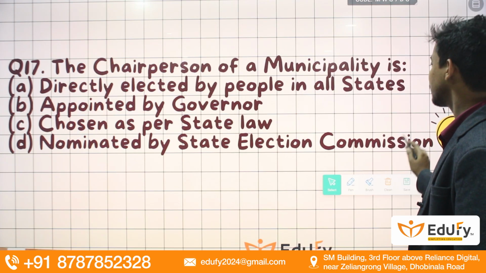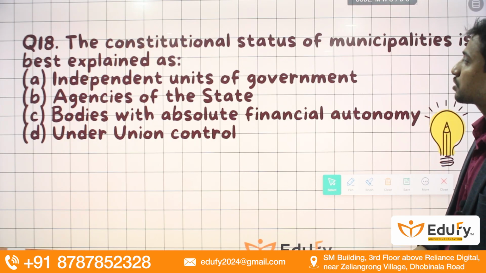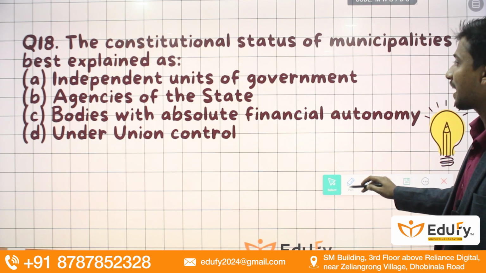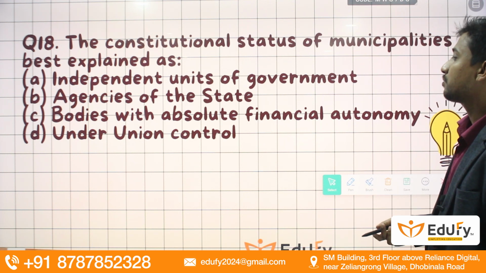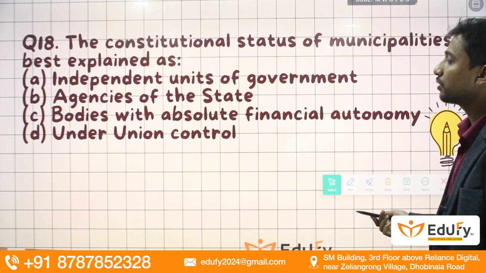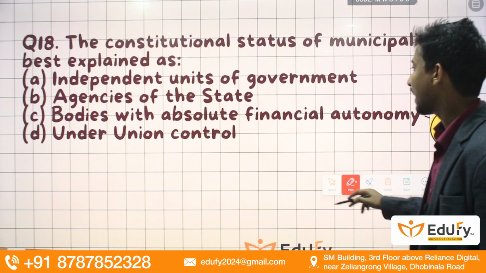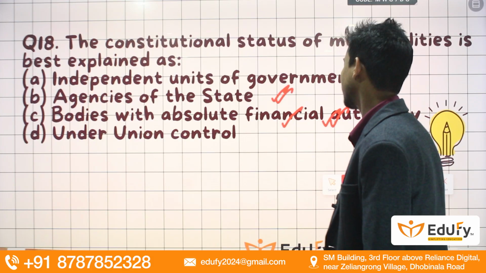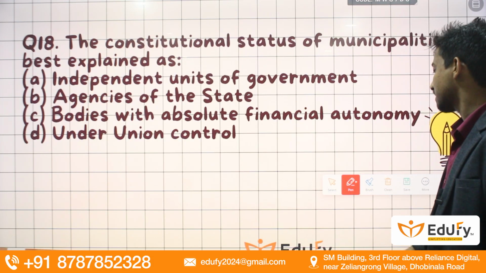Moving towards the next question, guys, we have here: the constitutional status for municipalities is best explained as independent units of government. No, guys. Bodies with absolute financial autonomy? No. Under union control? No. However, these are the agencies of the state. So the correct option will be option B, agencies of the state.